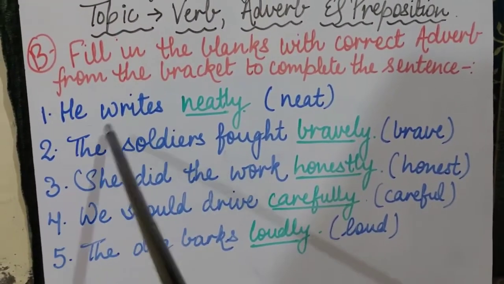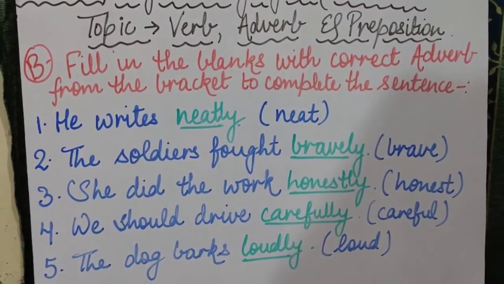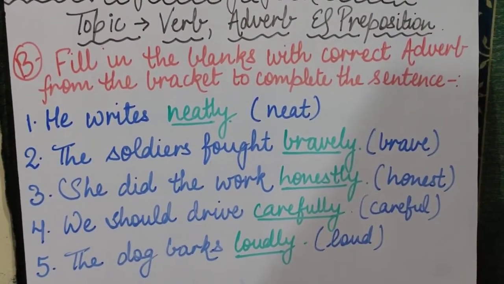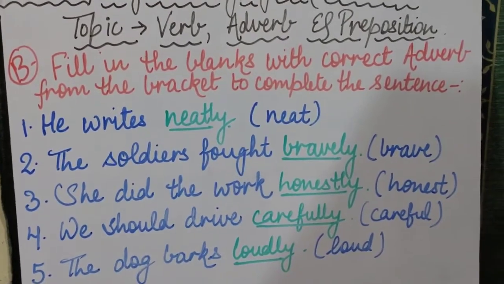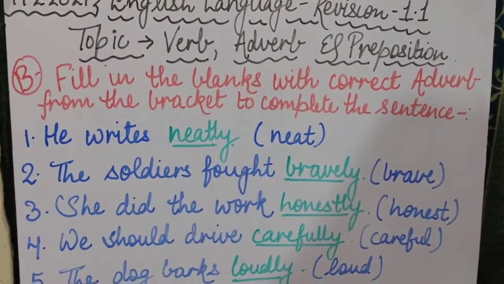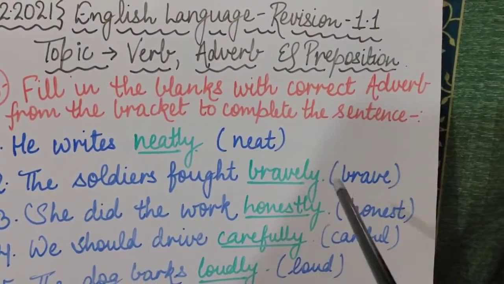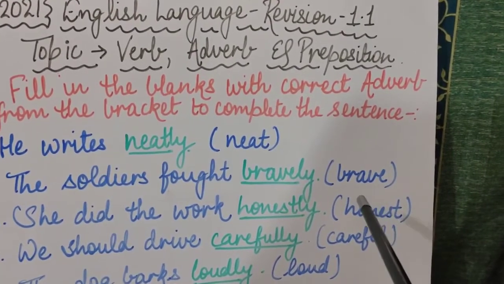First sentence, he writes dash, and the adverb in the bracket is neat. So the word will be neatly. He writes neatly. Now, children, coming to the second sentence, the soldiers fought dash. And the word given for the adverb is brave.